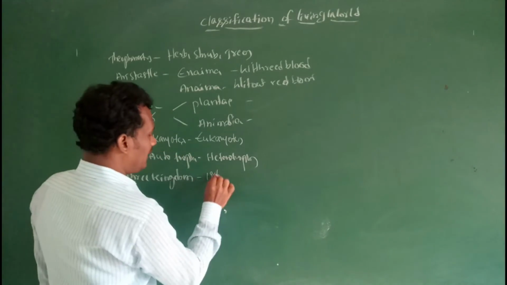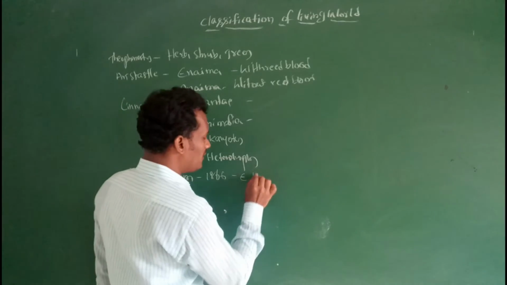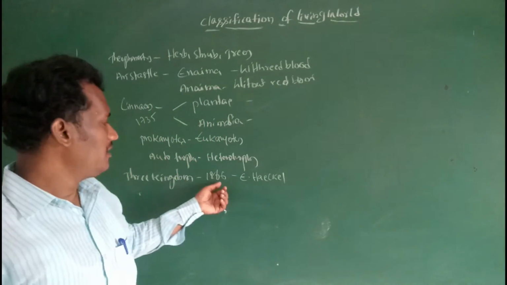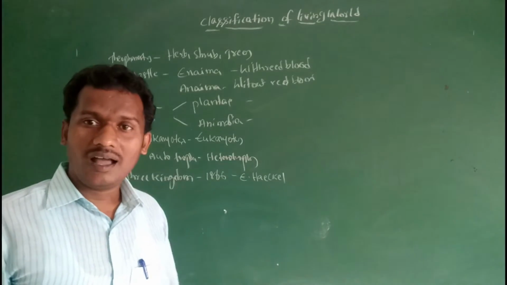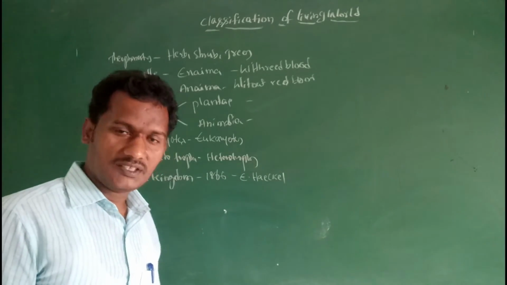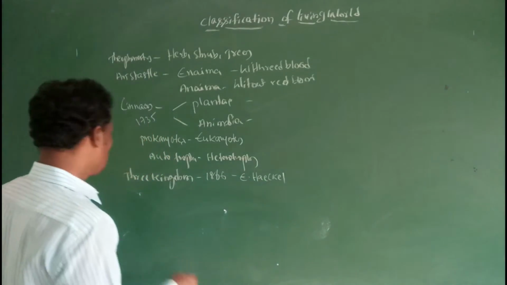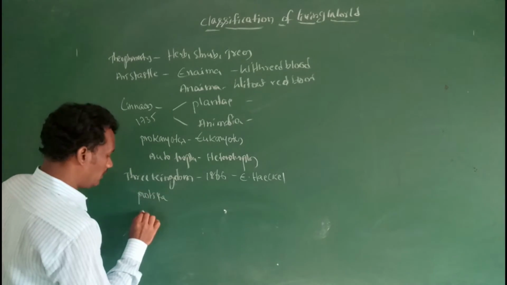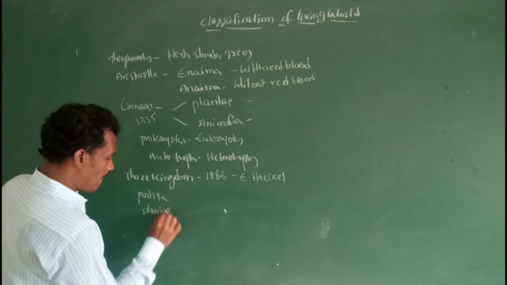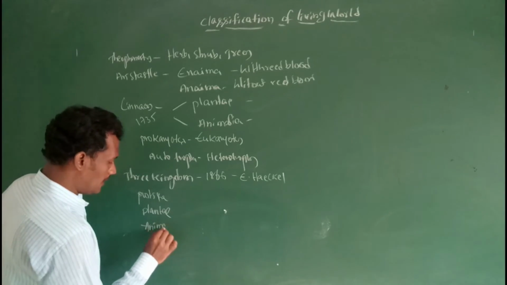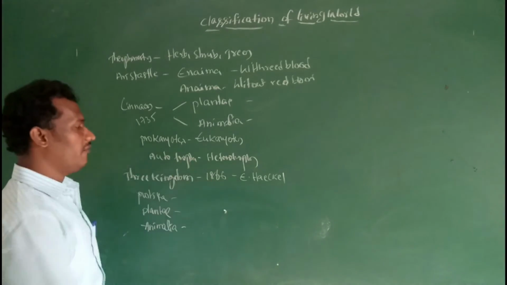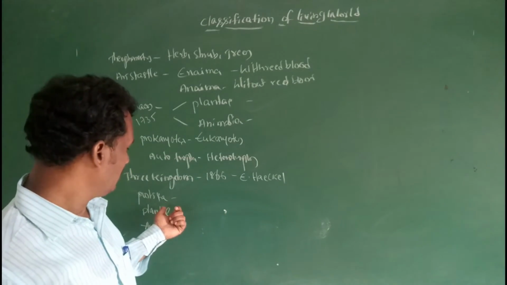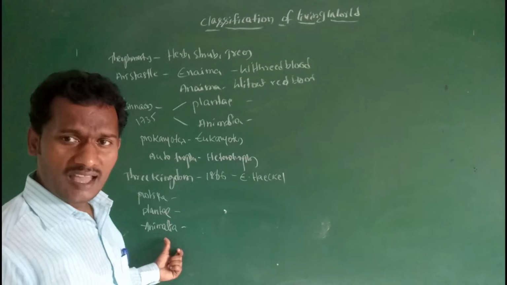In the year 1866, Ernst Haeckel proposed the three kingdom system of classification. He introduced the kingdom Protista for the first time. The three kingdoms are Protista, Plantae and Animalia.